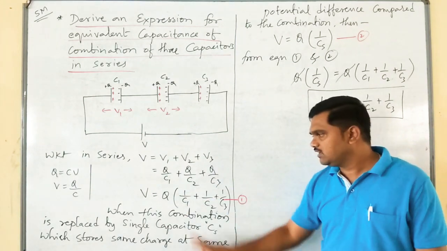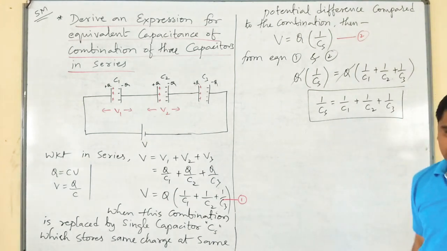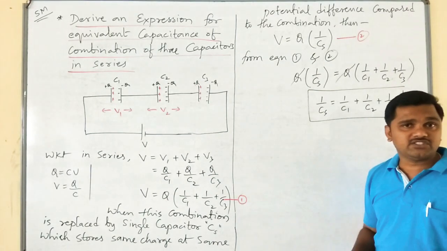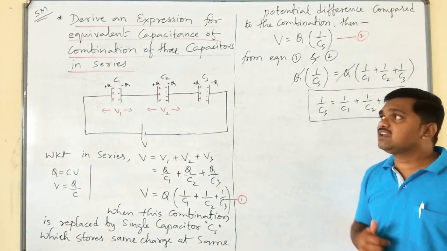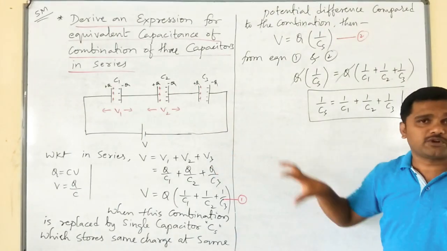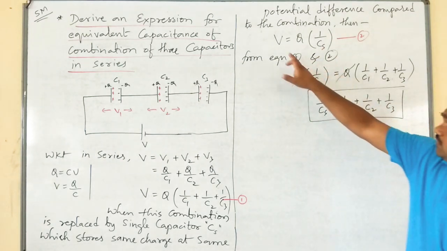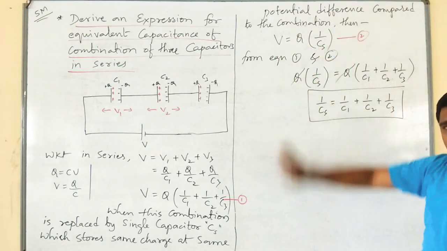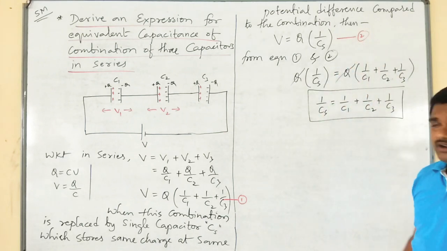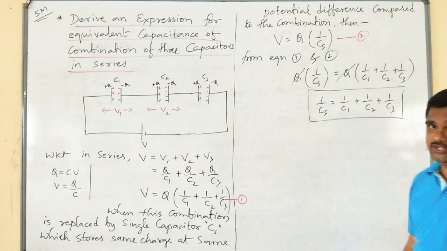Take that Q outside, so it becomes 1 by C1, 1 by C2, 1 by C3. Call it equation number 1. When this combination is replaced by a single capacitor which can store the same charge at the same potential difference compared to the combination, then we can write V is equal to Q into 1 over CS, equation number 2. On comparing those two, we get this expression.